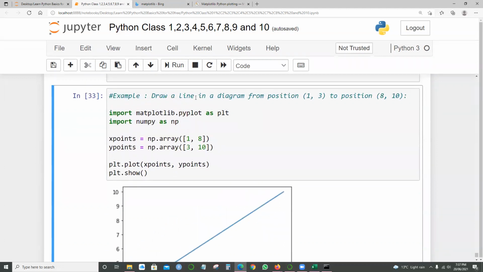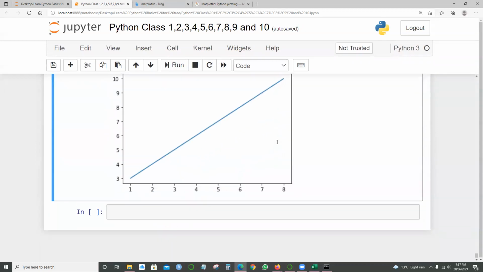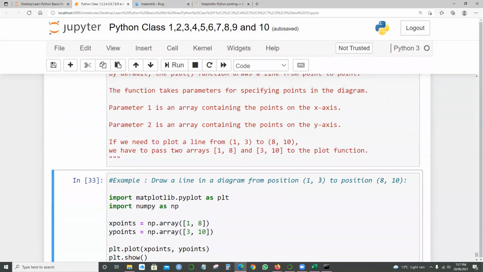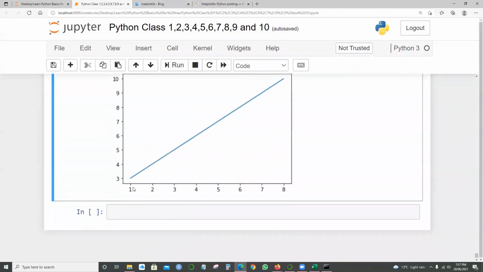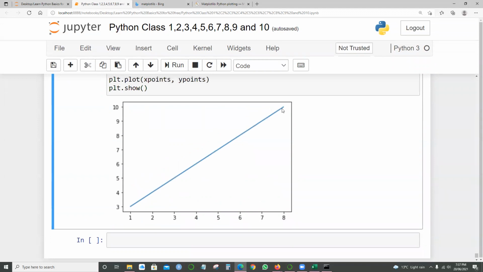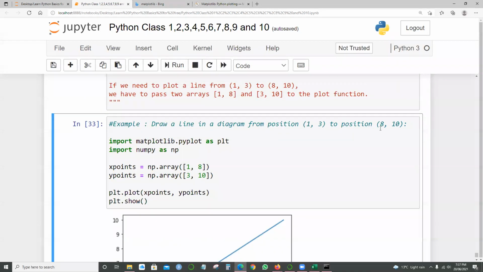What we're trying to do is draw a line in a diagram with the positions starting with 1, 3 and 8 to 10. So see, 1, 3 means this is the intersection, from 1, 3 to 8 and 10. So when I say this, it's the intersection of 8 and 10. That is what I'm trying to say, right? So it's a simple line.